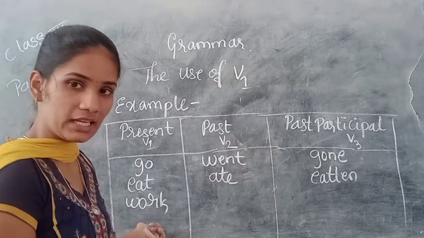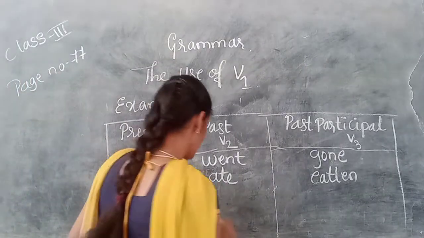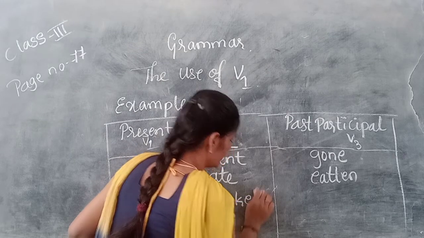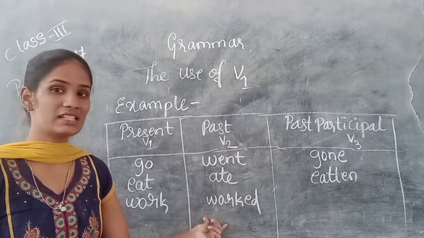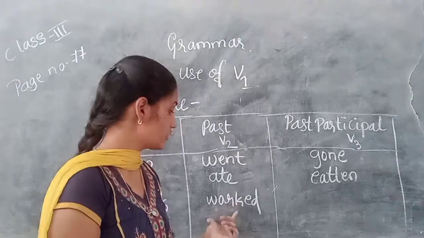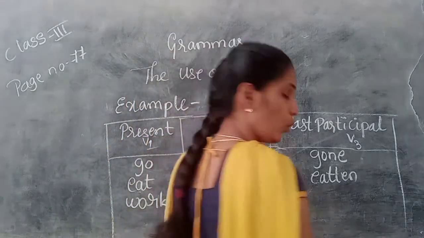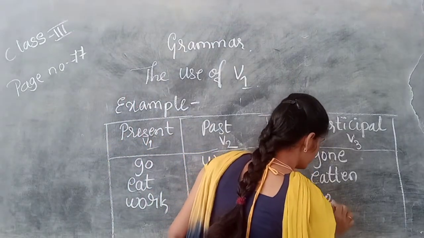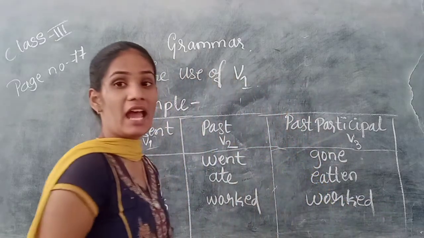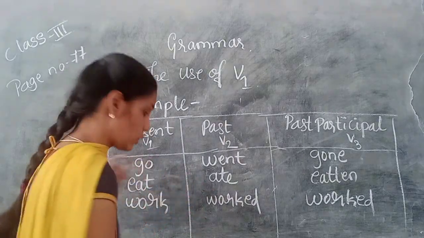While changing it into past form, it takes only ed: work, worked, worked. It doesn't change any spelling, it takes only ed. Write, wrote, written.